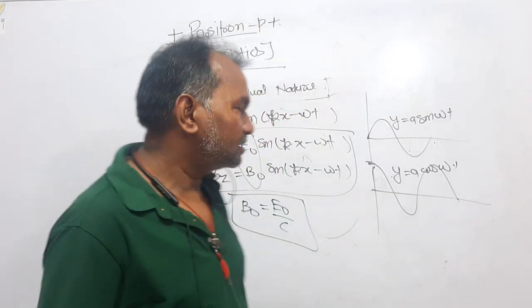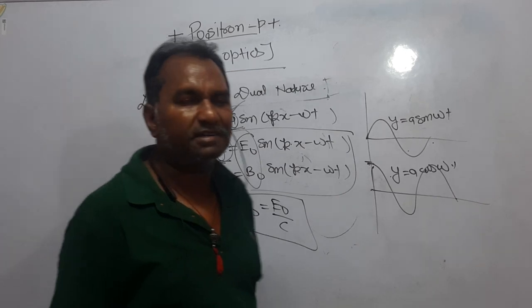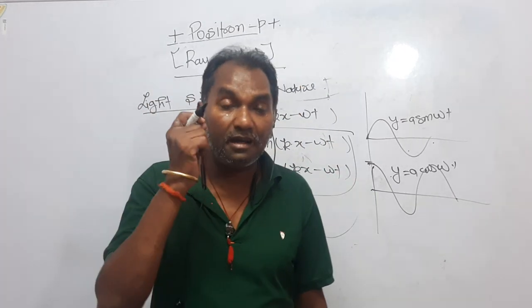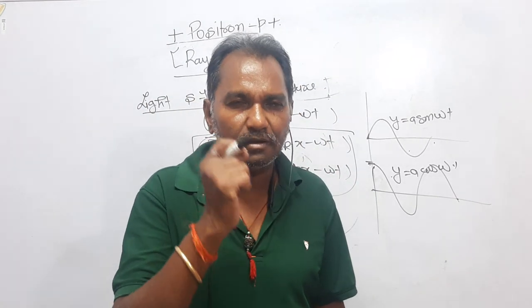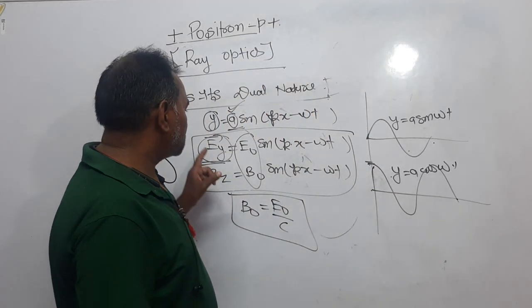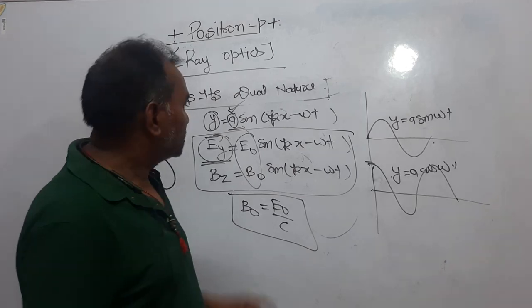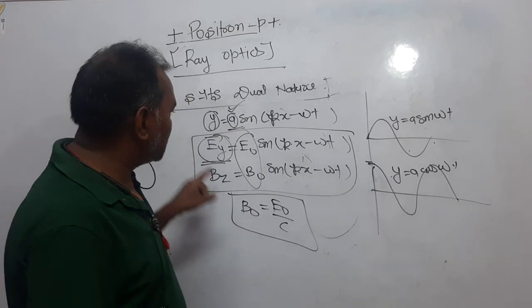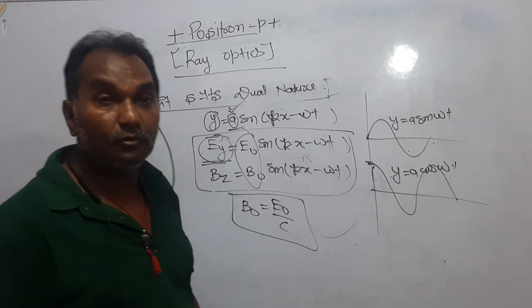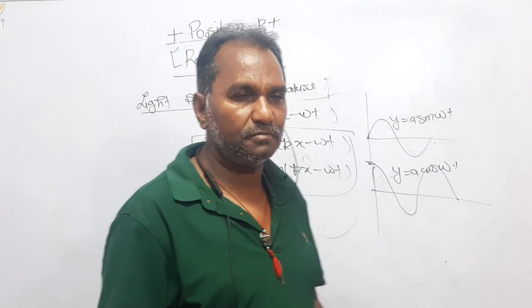Dear students, sometimes it is asked which one is the polarization vector of light. Actually, only the electric vector is polarized. The magnetic vector is not polarized. Only the electric vector is polarized, which is why it is also called the polarization vector. Just as I said, Ey is equal to E naught and Bz is equal to B naught. It means light consists of both electric and magnetic vectors, and only the electric vector is polarized. That is why it is called the polarization vector.